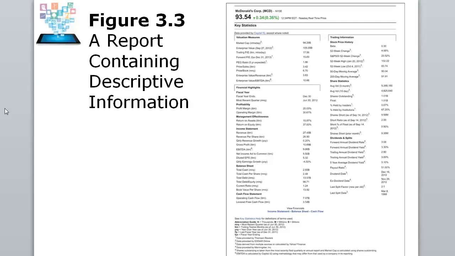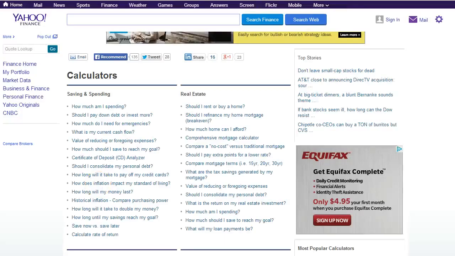As far as financial reports, many different websites will contain or display financial reports. If you want to have financial reports, you can go to the company's webpage, and they usually have something called investor relations.